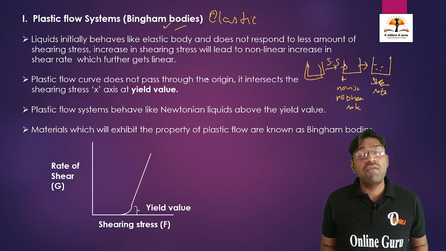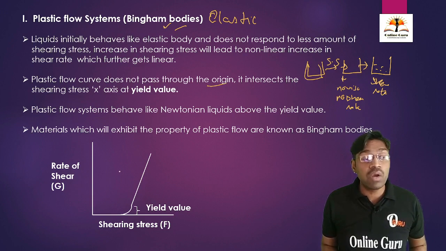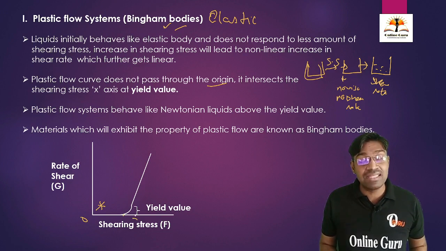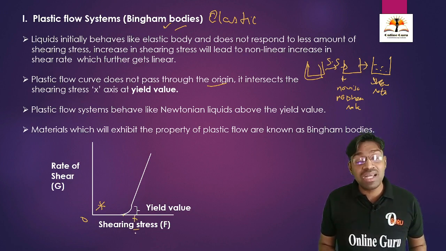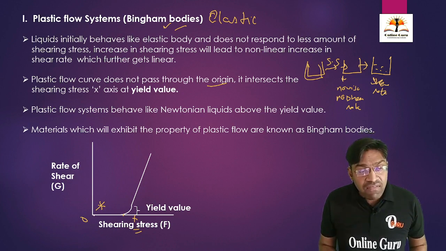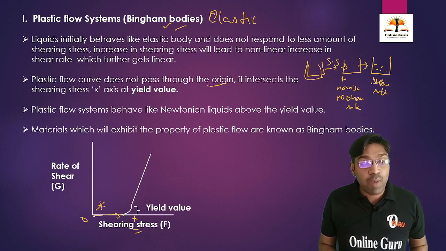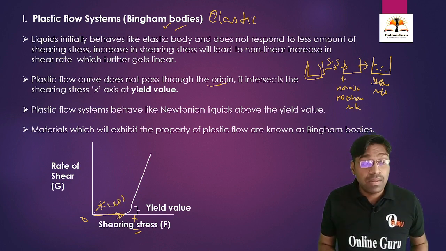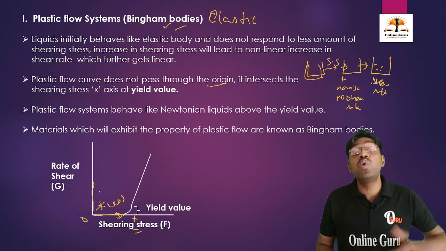See here, in the plastic flow system, the actual curve, the plot, is not coming from the origin. It is not going through the origin. This is the origin. The actual curve starts by intersecting the x-axis, which denotes the shearing stress. Till this point, the body is acting like a non-Newtonian liquid. Even if we apply shear stress till this point, this shear stress is very small, and the shear rate is not going to get established.